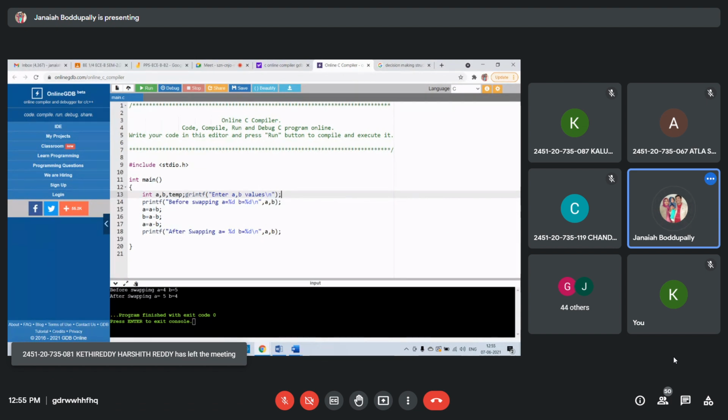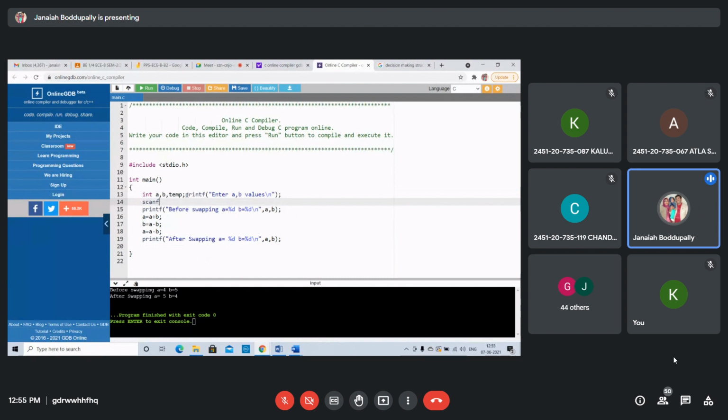Now scanf %d %d. Now before swapping values, we display. See, enter any values.